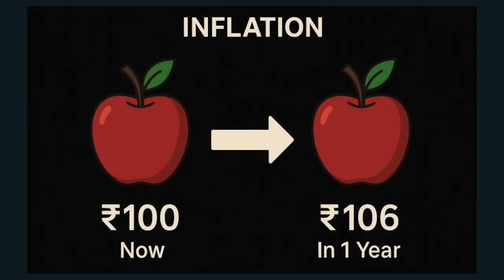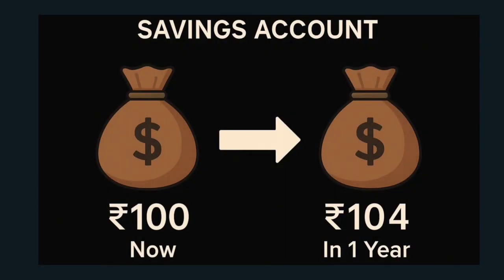The reason behind this shortfall is that the inflation rate is more than the interest rate, and inflation decreases your purchasing power over time. So if an apple costs you around rupees 100 today, taking 6% inflation rate, the same apple will cost you around 106 after 1 year. And the amount in your savings bank account earning 4% interest rate will be just rupees 104 after 1 year. So in real terms, you have lost 1.89% of your purchasing power.